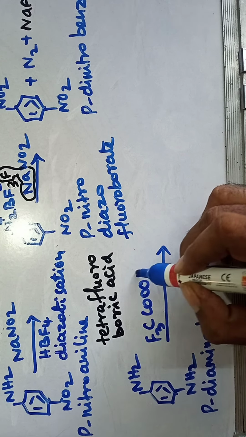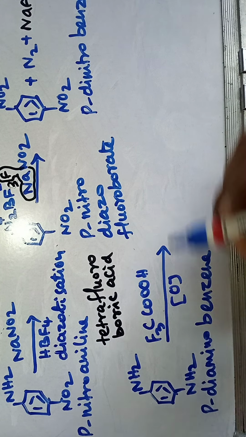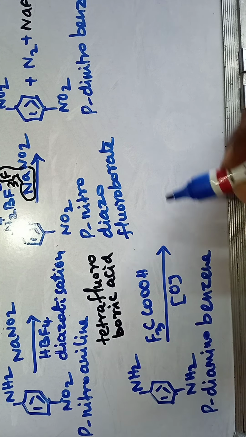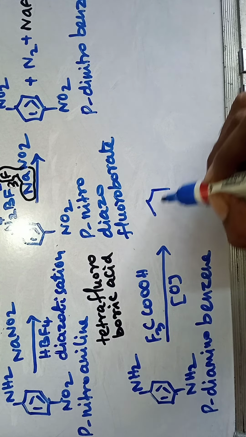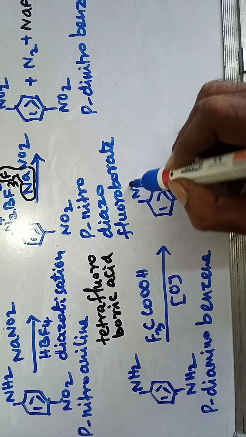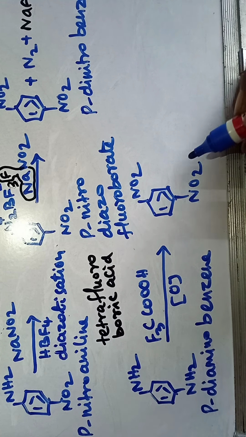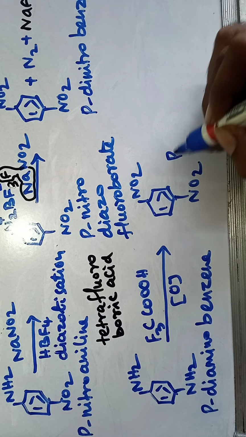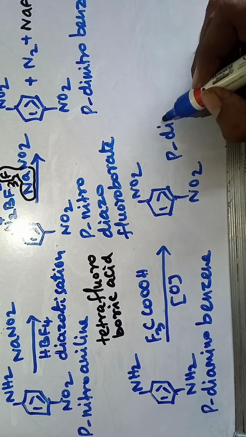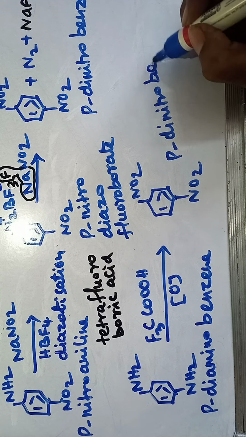Here the amino group is directly converted into a nitro group. It gives para-dinitrobenzene.